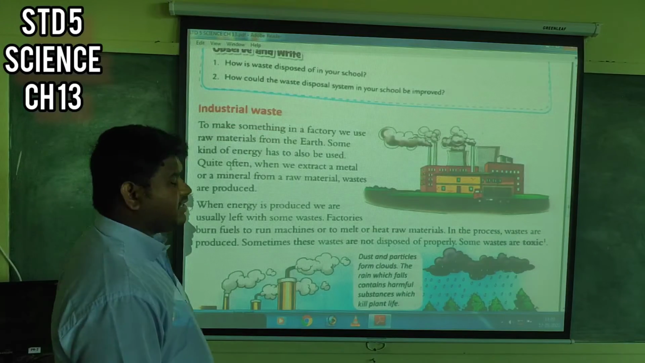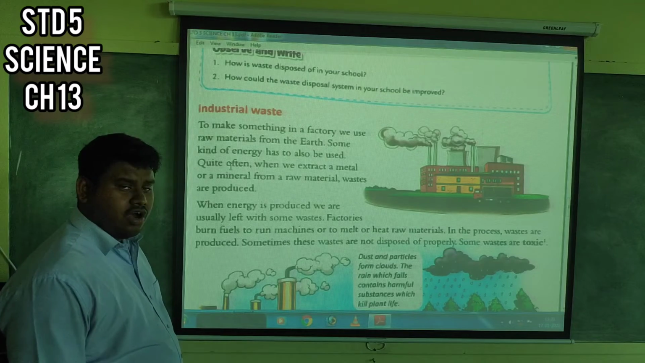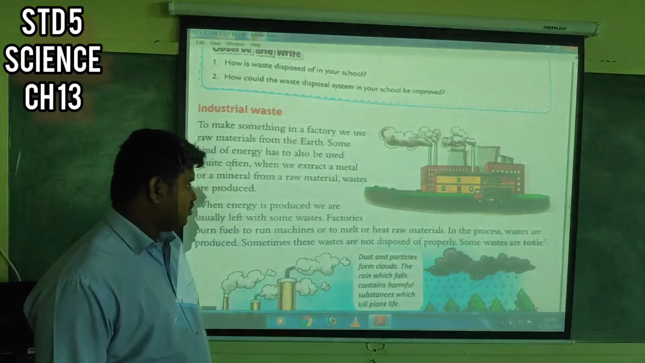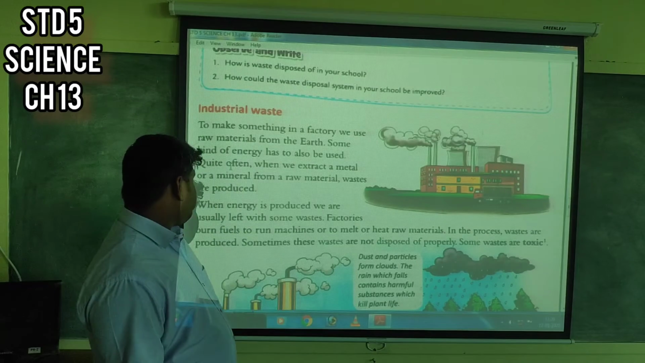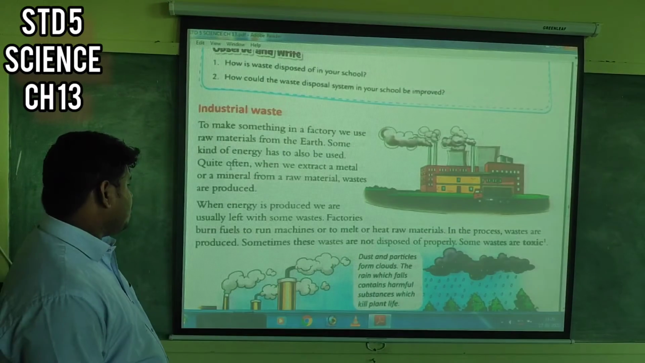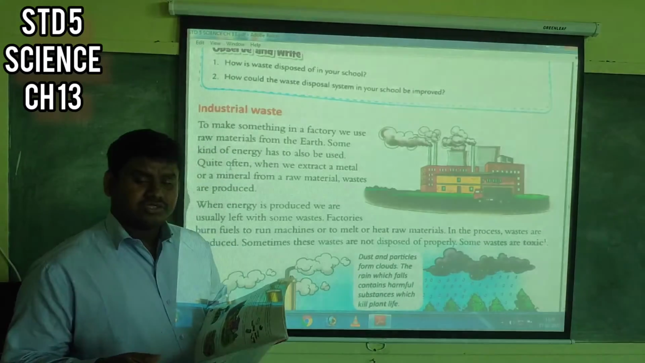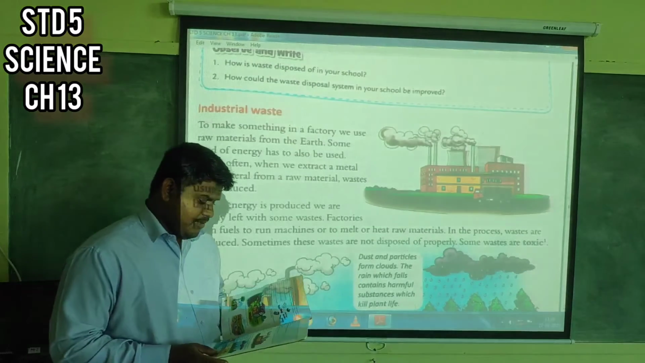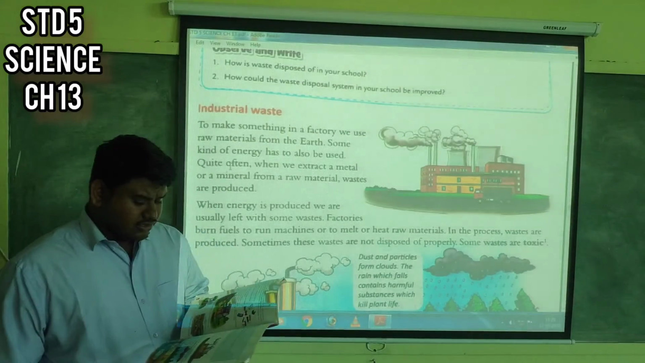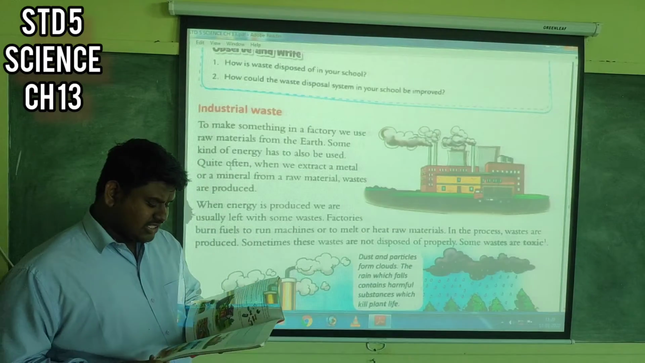Then we will discuss some industrial waste. To make something in a factory, we use raw materials from the earth. Some kind of energy also has to be used. Quite often when you extract a metal or a mineral from an ore, waste is produced. When energy is produced, we are usually left with some waste. Factories burn fuels to run machines or to heat raw materials. In this process, waste is produced.